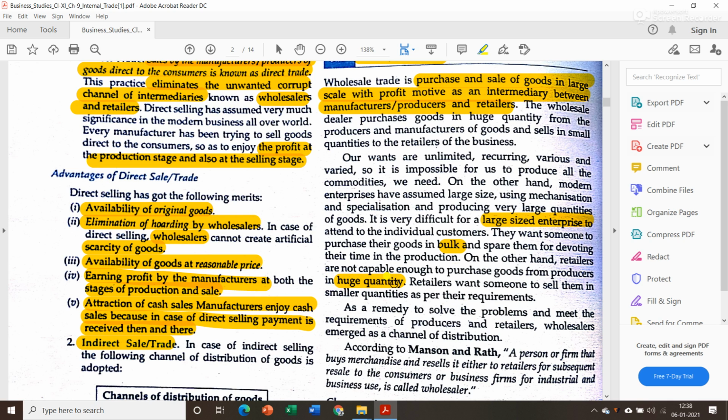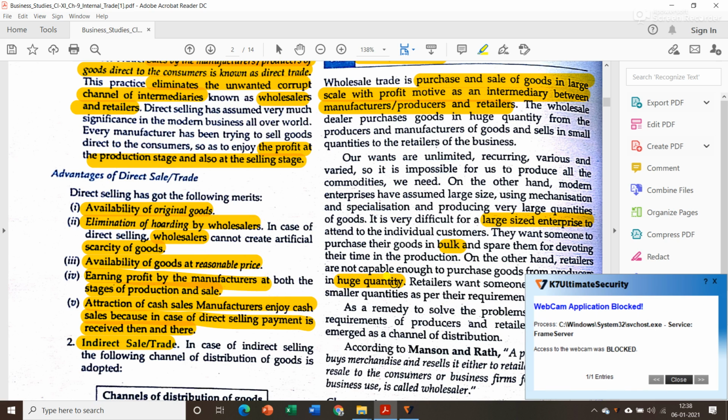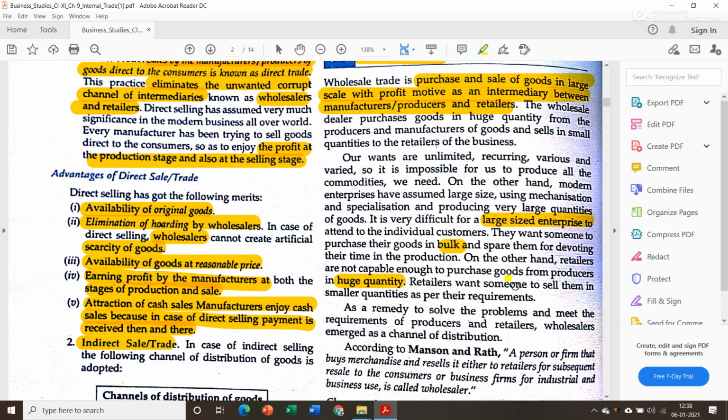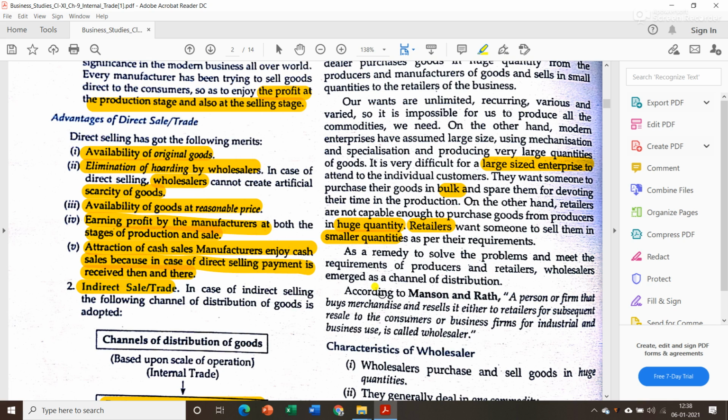Now for retailers, it is not possible to buy a particular same product in huge quantity, because if there is no demand, then it will be a waste of investment for them as well. Retailers want someone who can sell to them in smaller quantities as per their needs.